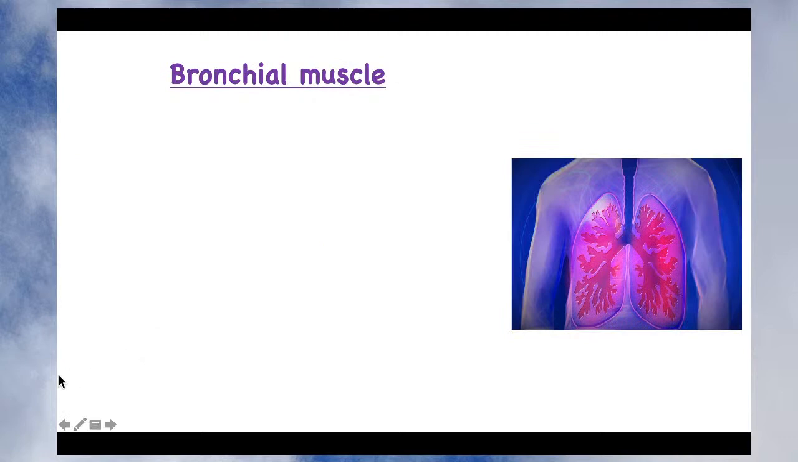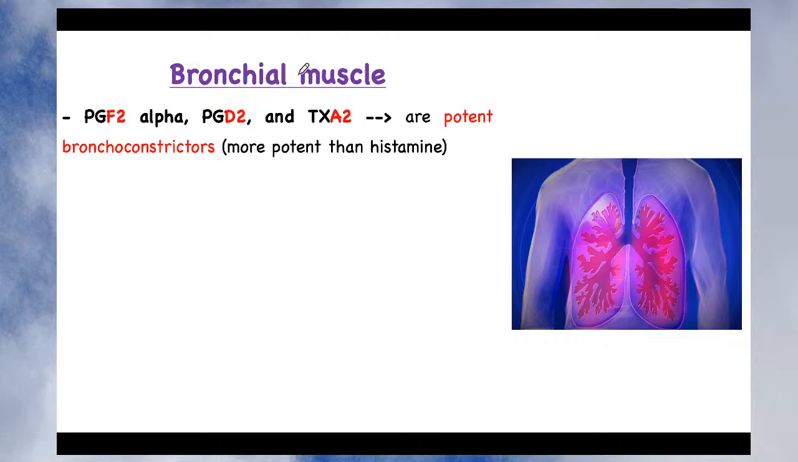Now let's see what the action is on the bronchial muscle. We have seen that 5-HT and histamine, which are also autacoids, produce constriction. Now let's see what the effect of the eicosanoids is on the bronchial muscle. So prostaglandin F2 alpha, now you must remember the name, it is F2 alpha, prostaglandin D2 and prostaglandin A2, are potent bronchoconstrictors, and they are even more potent as compared to histamine. So if these prostaglandins are released in the bronchi, they produce very potent constriction of the bronchi, and it may complicate the asthmatic situation, and we will see that at the end.